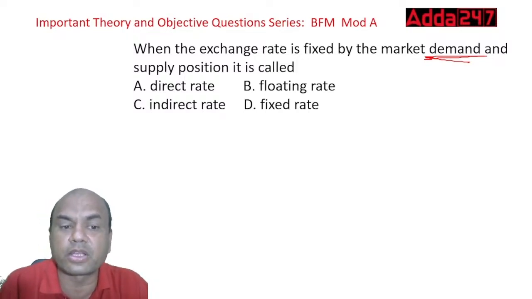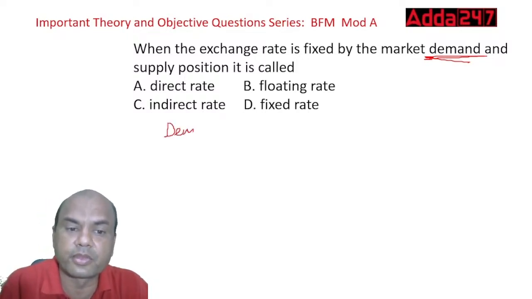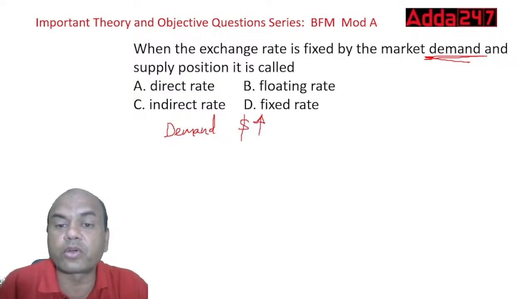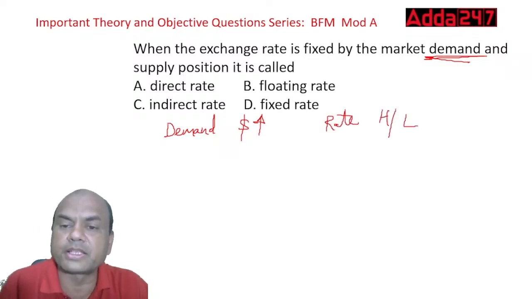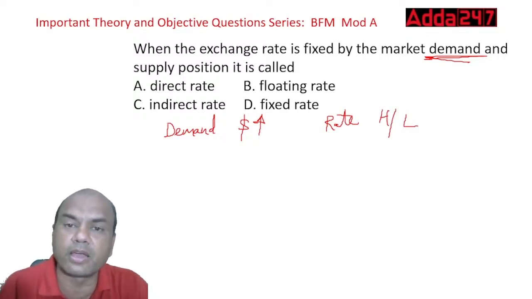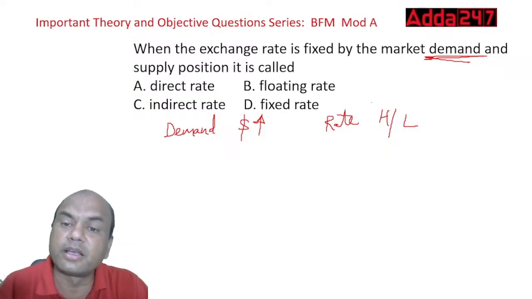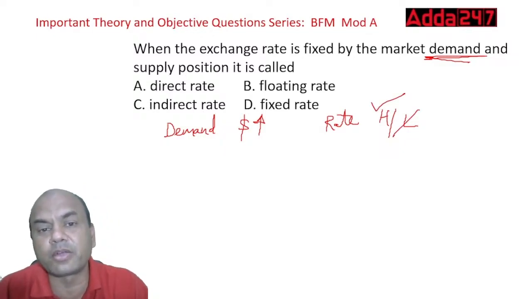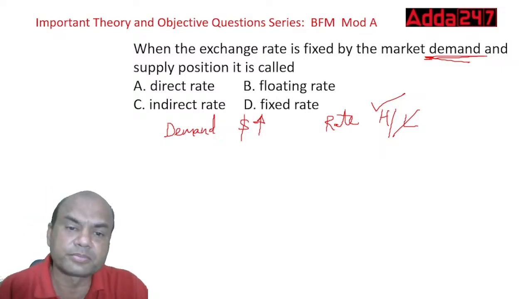Suppose the demand for dollar goes up. If it goes up, then what happens? The rate for dollar will be high or low? Just type H or L. If the demand for dollar is high, will the rate for dollar be high or low? It is high, correct? Your logic is very simple. If the demand for any commodity is high, the rate for that commodity will go up, right?